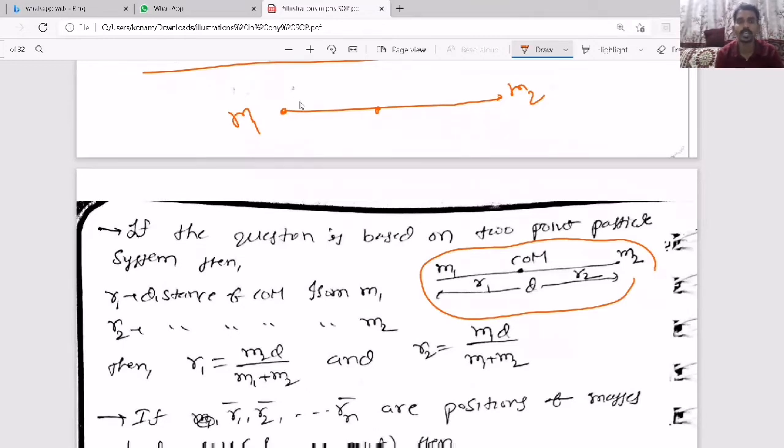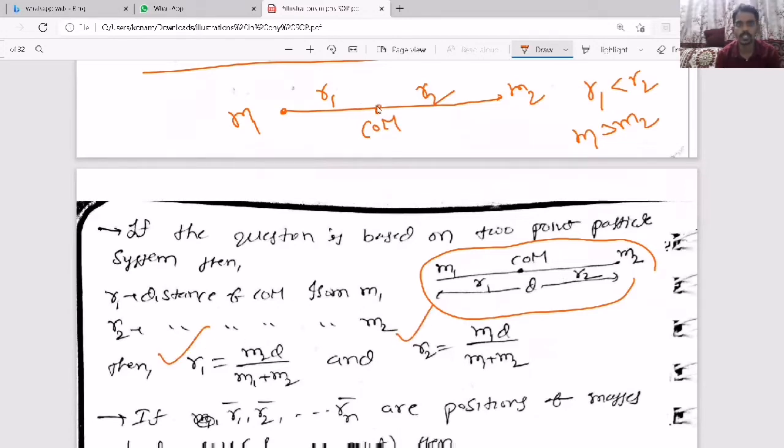Always closer to the greater mass. If m1 is greater, then the distance of center of mass from m1 is r1 and from m2 is r2. Then r1 is less than r2 if m1 is greater than m2. That is the center of mass position for a two particle system, where r1 and r2 formulas are given here.